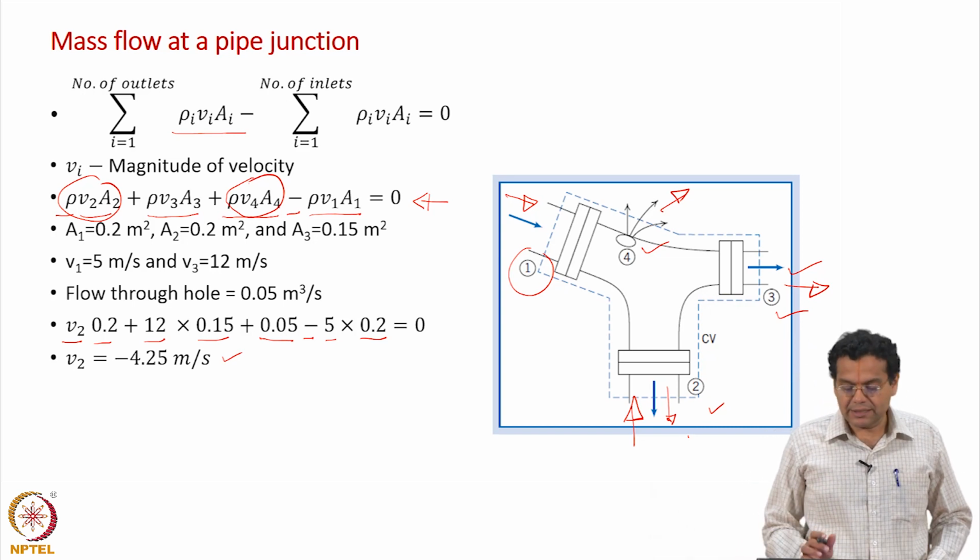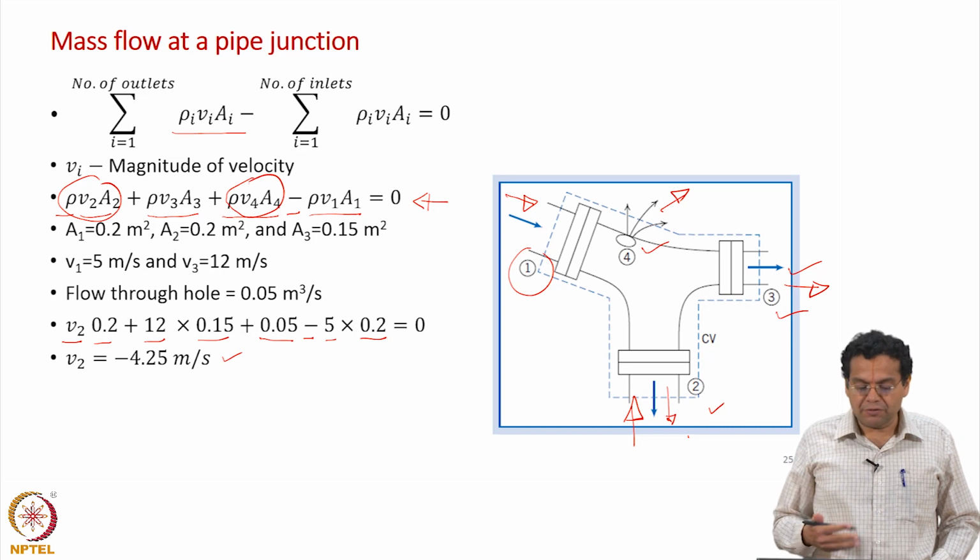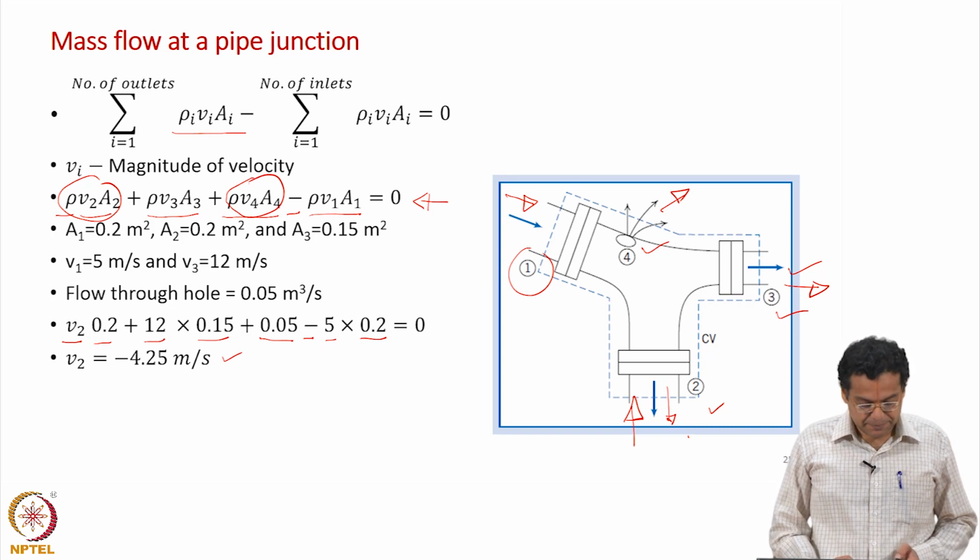So, this is a good example where we work in terms of velocities and areas and then apply the integral mass balance equation.